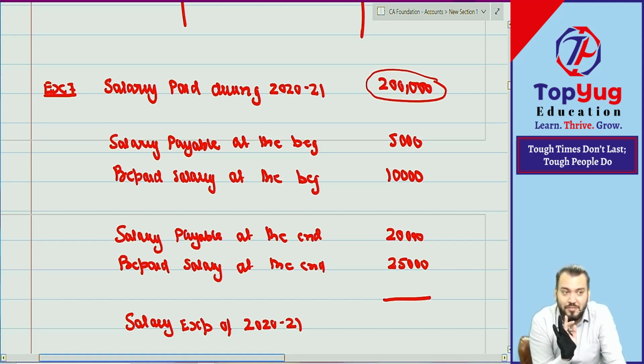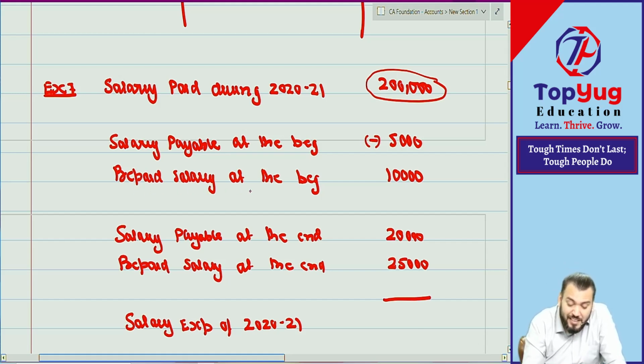No, no, no. If you are saying this, it means you have not understood. I am confusing you. Salary payable at the beginning means it was not paid last year. It was an expense of last year, not paid in last year. It will be paid in the current year. Therefore, salary payable at the beginning: it was an expense of last year, not paid then, will be paid now. So what will we do? Minus. It is not an expense of the current year.